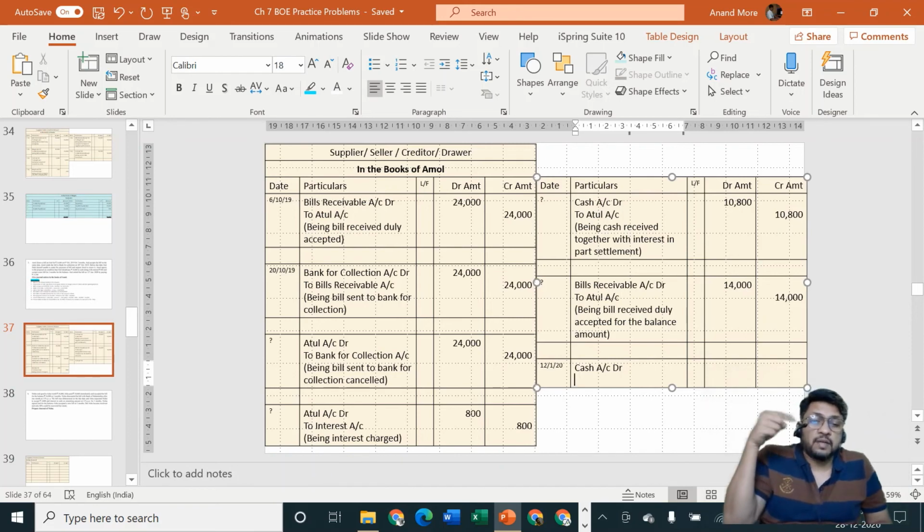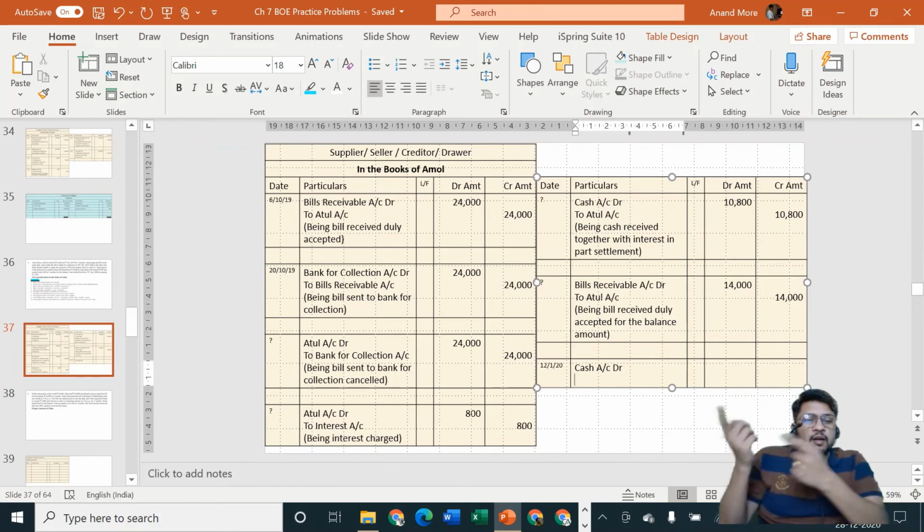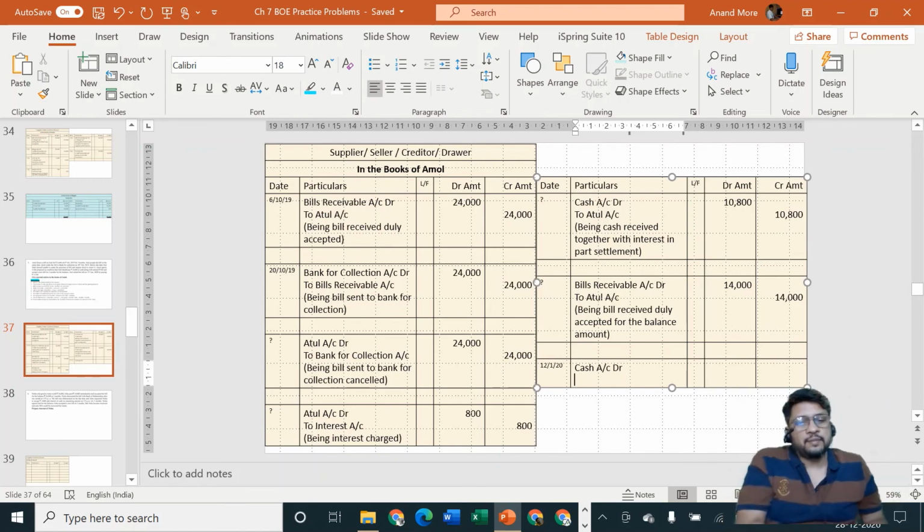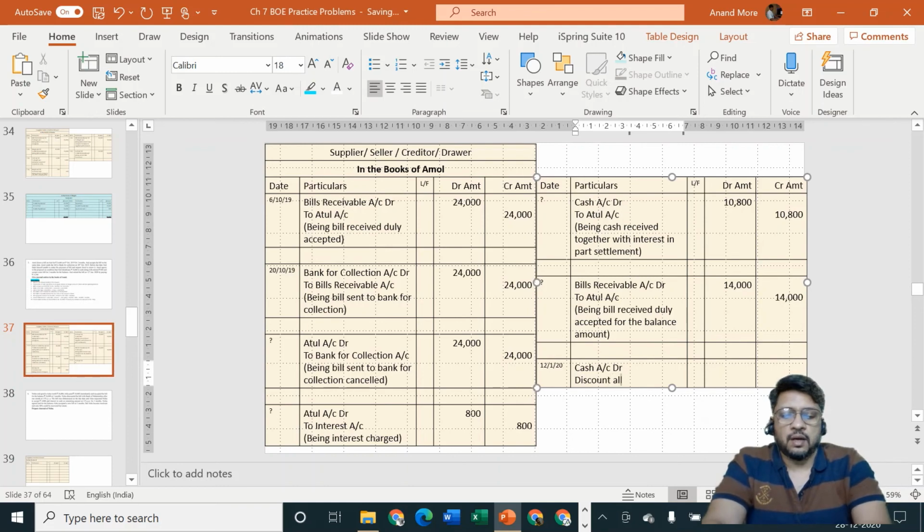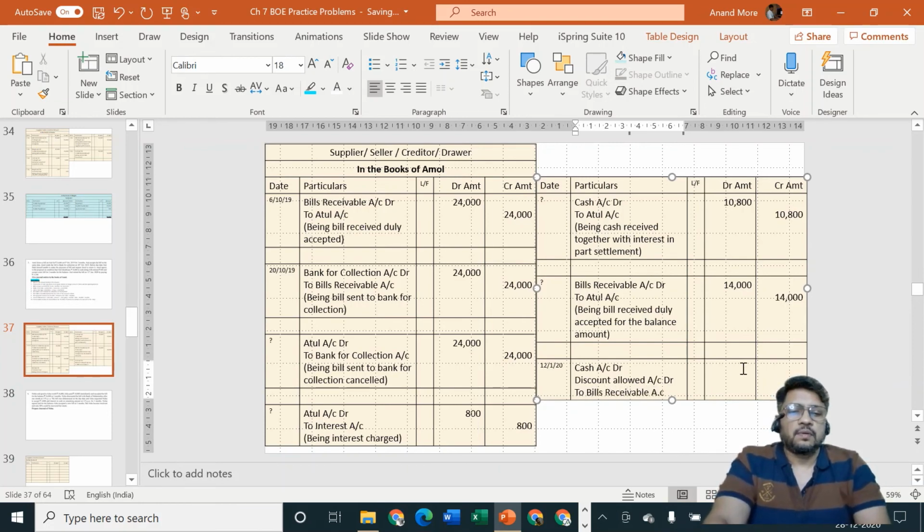Discount charges are when the bill is sent, when the bill is sold to the bank. Here there is no bill sold to the bank. Here it's a transaction not between drawer and the bank, but between drawer and drawee. Drawee is paying the bill before the due date. So drawer is very happy. Since you are paying before the due date, I am ready to give you some cash discount. So cash account debit, discount allowed account debit to bills receivable account.